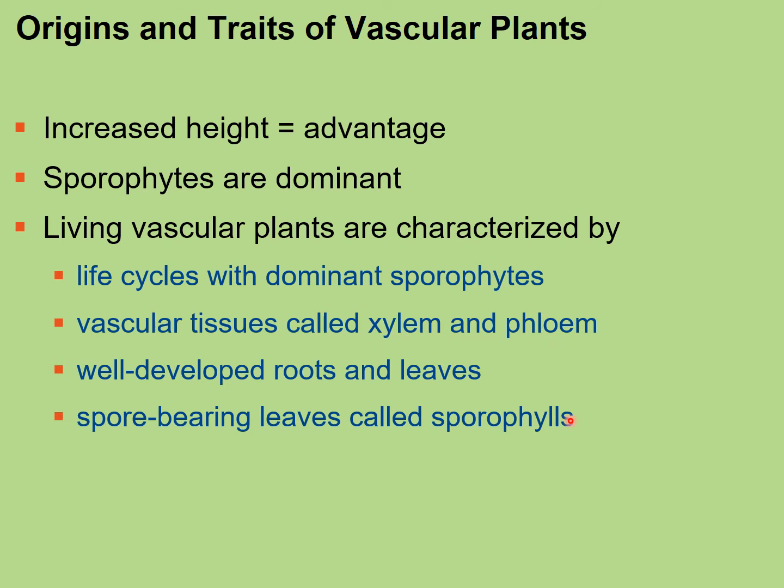They have vascular tissues, and this includes the xylem and the phloem. And they have well-developed roots and leaves. Like the non-vascular plants, they do not have very well-developed roots, if any roots at all. So they do have well-developed roots and leaves, and there's reasons for that. We'll talk about that. And they have spore-bearing leaves called sporophylls. Some of the earlier vascular plants had these branching sporophytes. Well, now they're going to start to get modified more like these spore-bearing leaves, and they're called sporophylls.